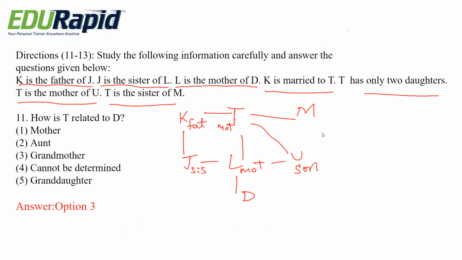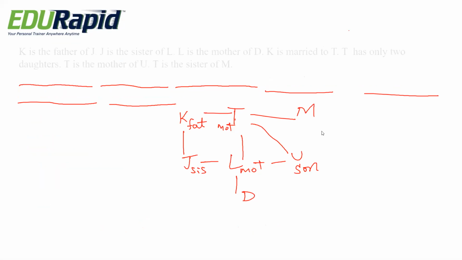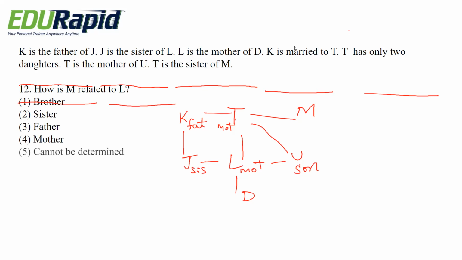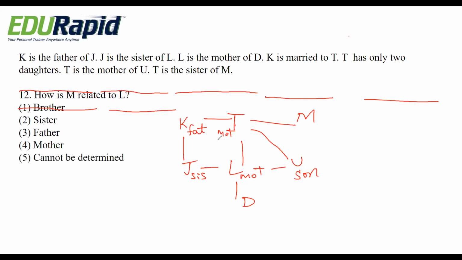So the right answer is option 3, grandmother. So same condition. Based on this, how is M related to L? Options are brother, sister, father, mother, cannot be determined. Here, how is M related to L? So here it is cannot be determined